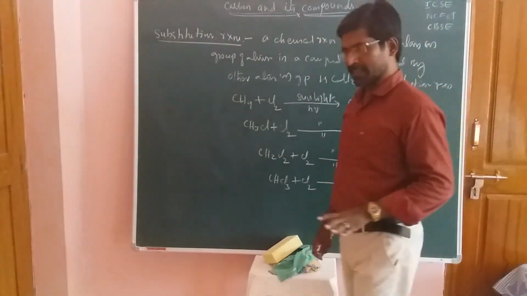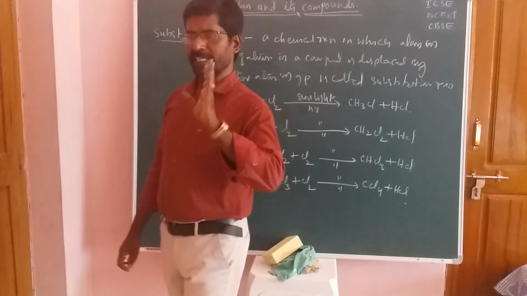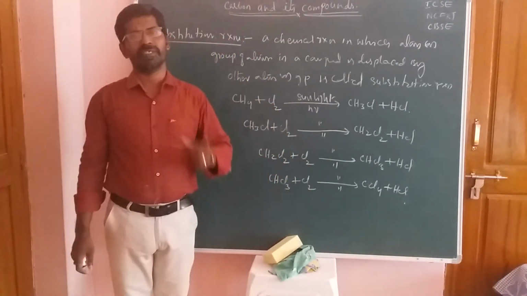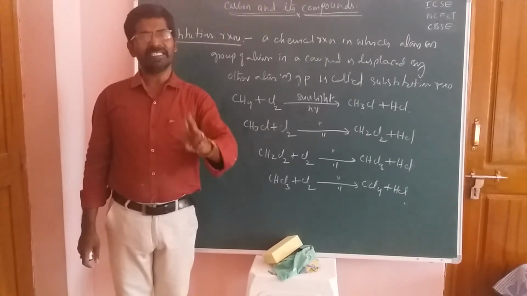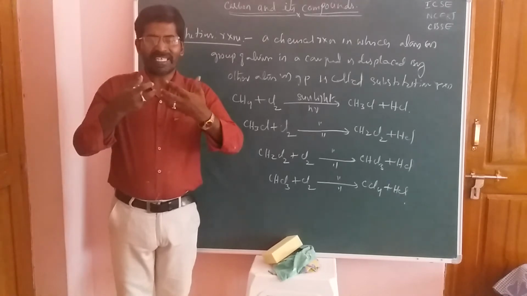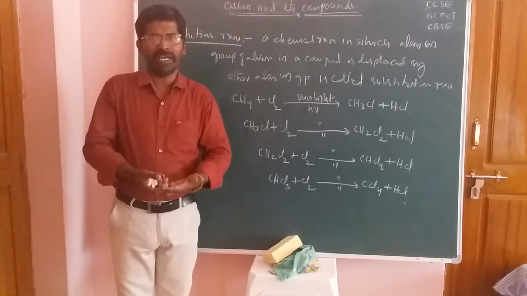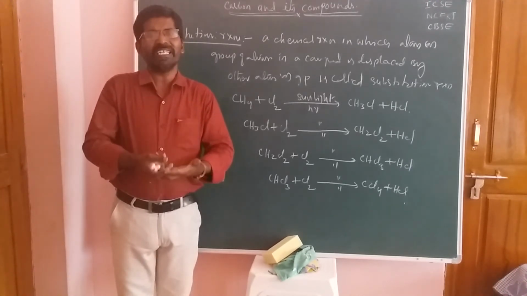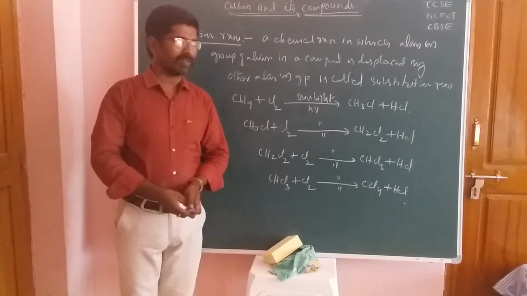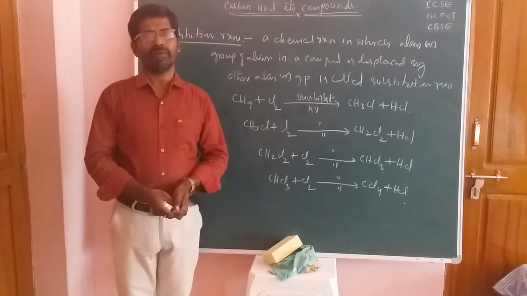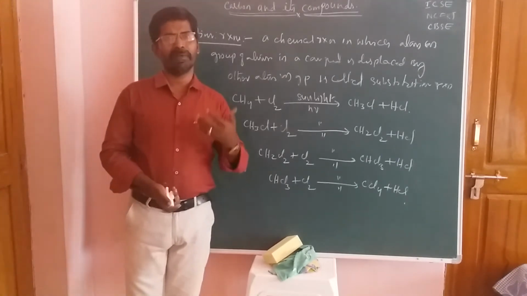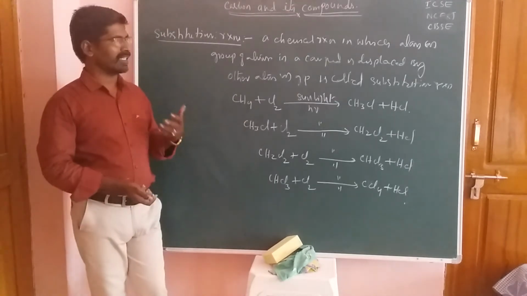Now in combustion reaction, simple thing, burning reactions, carbon and carbon containing compounds burn with excess air. It releases heat and light. Such reactions are called burning reactions. We saw two types of reactions: carbon burning in oxygen, and the ethane compound.